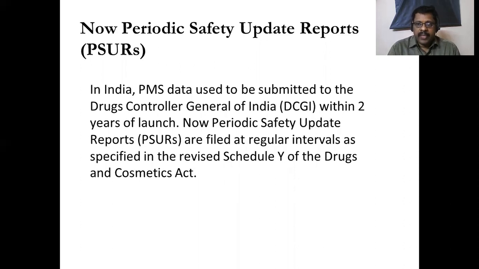In India, during the pharmacovigilance program, in the post-marketing surveillance study phase, we have to collect the data and submit it to the Drugs Controller General of India (DCGI) within 2 years of launch of the drug to the market. And periodic safety update reports (PSURs) are filed at regular intervals as specified in the revised Schedule Y of the Drugs and Cosmetics Act. So this is the way the drugs are monitored in post-marketing surveillance in India.